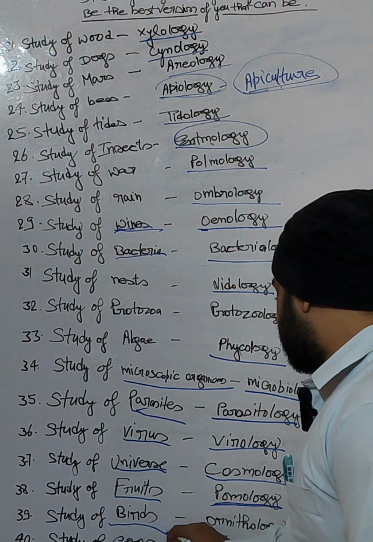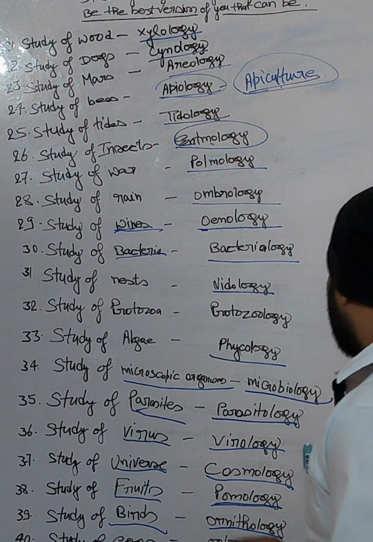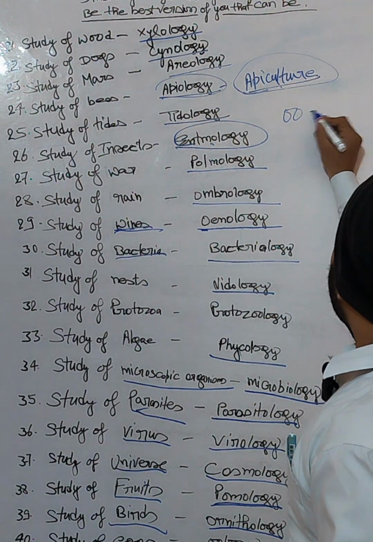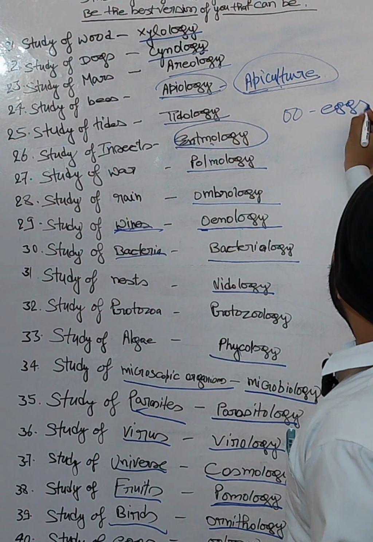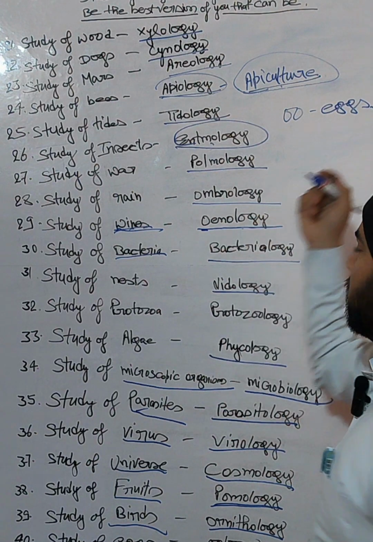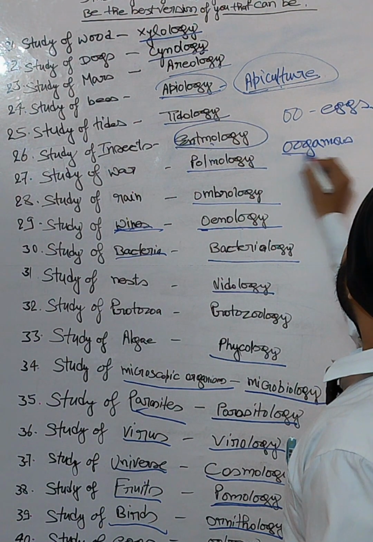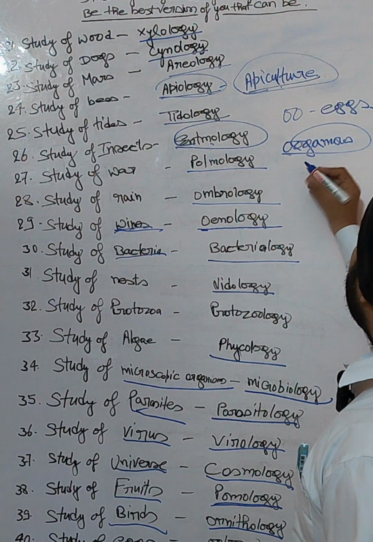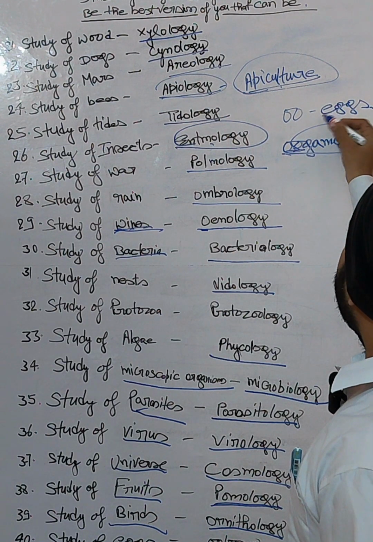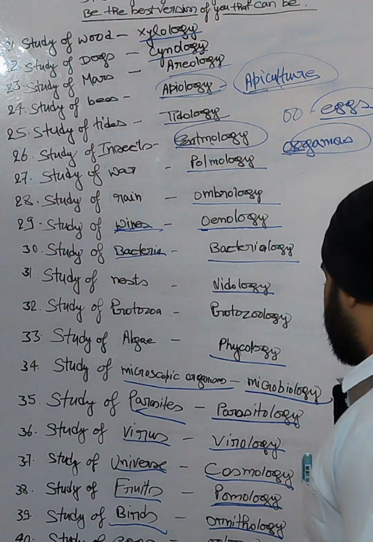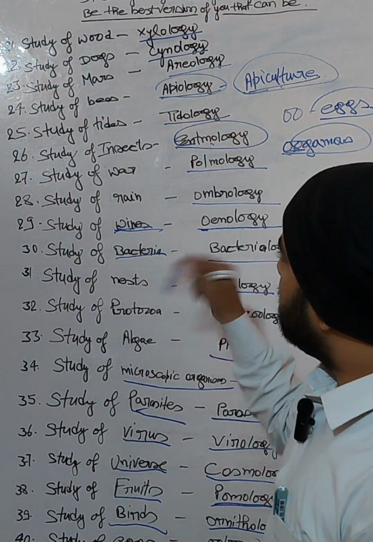Study of fruits, pomology. Yeah, this is pomology. And birds, ornithology. And the study of eggs, oology. Whenever it comes to oo, it is talking about eggs, because you may be familiar with terms like oogamy. So these terms are related to eggs. So this is called oology. Okay, so till 40 I have discussed. Next, let's see.